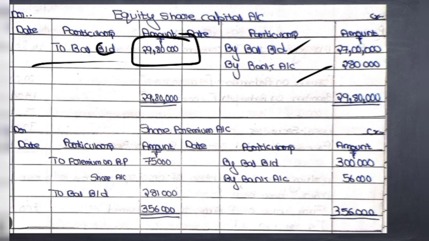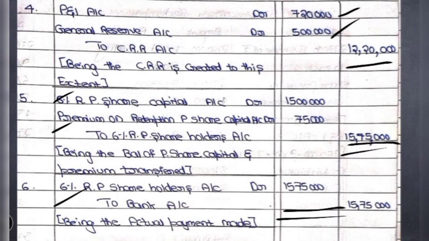Then the second account which we have to provide here is the share premium account. Here again, share premium is a balance which we show under reserves and surplus, which shows a credit balance. So how should the account start? By balance brought down. The opening balance in the share premium account was 3 lakh. Then there are two adjustments. The first one is while providing the premium on redemption, where we have adjusted this account, and the other one at the time of fresh issue. Okay, let us see those entries here.